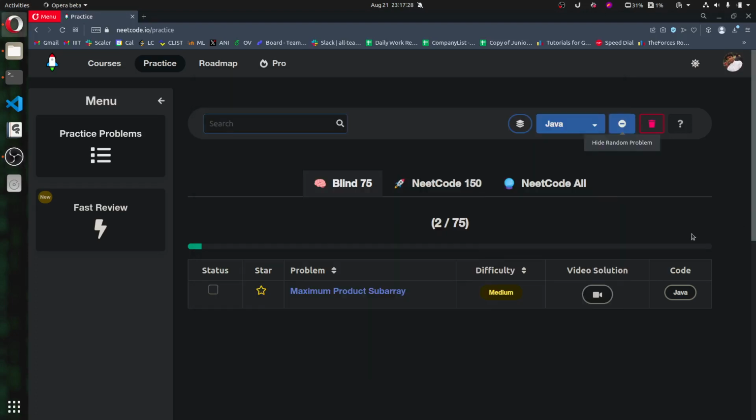Okay, so continuing the boring series, I will be solving one more LeetCode random problem. It is Maximum Product Subarray.